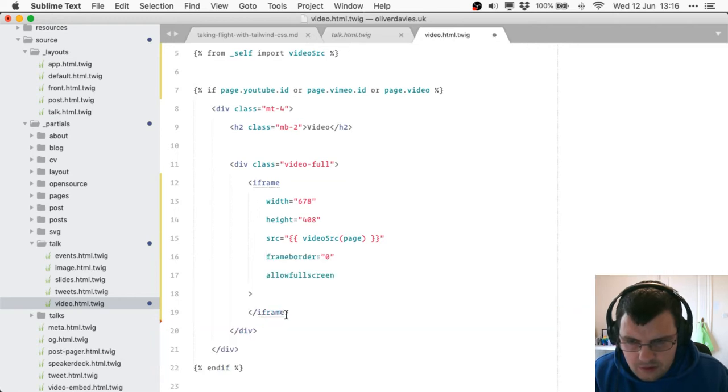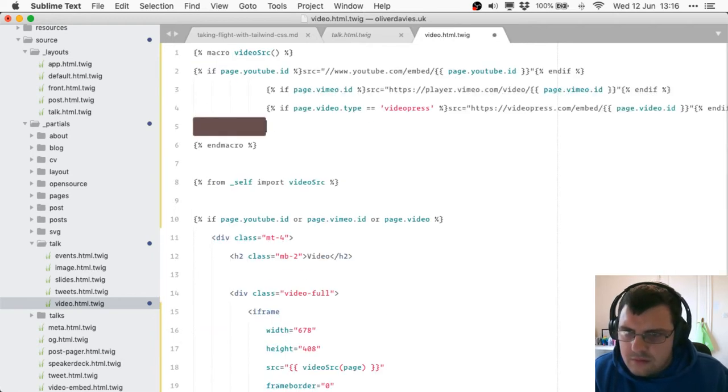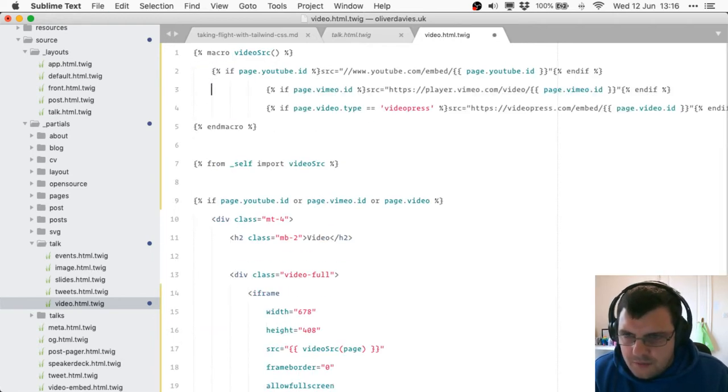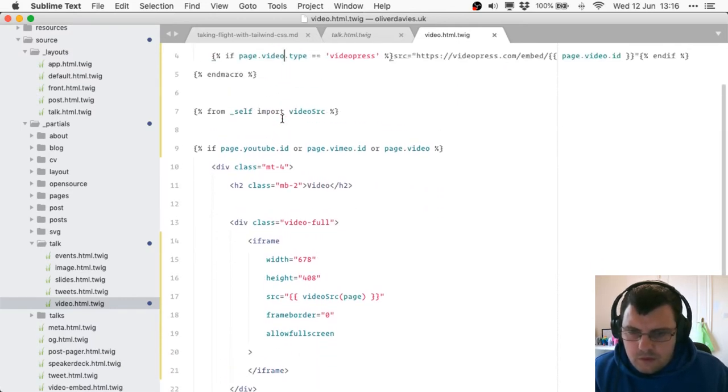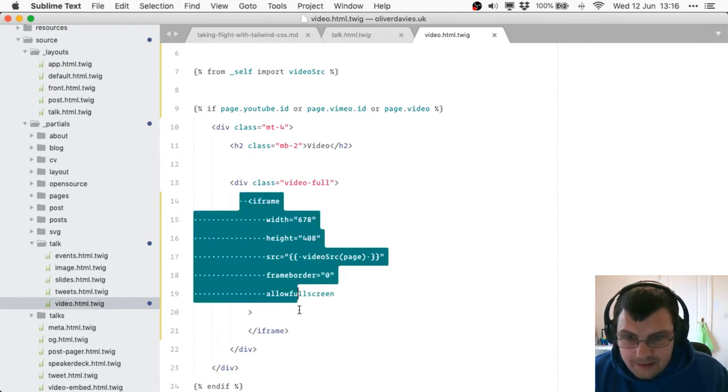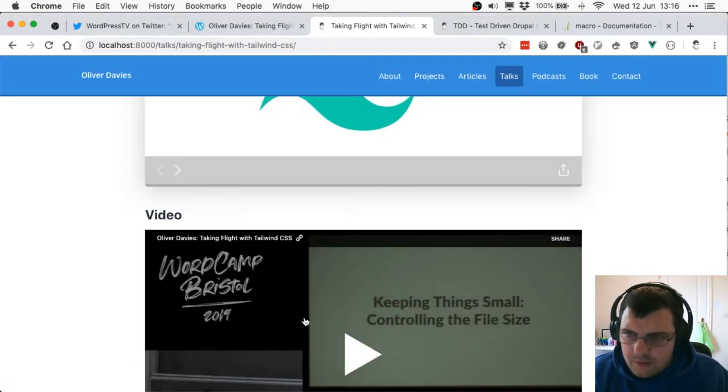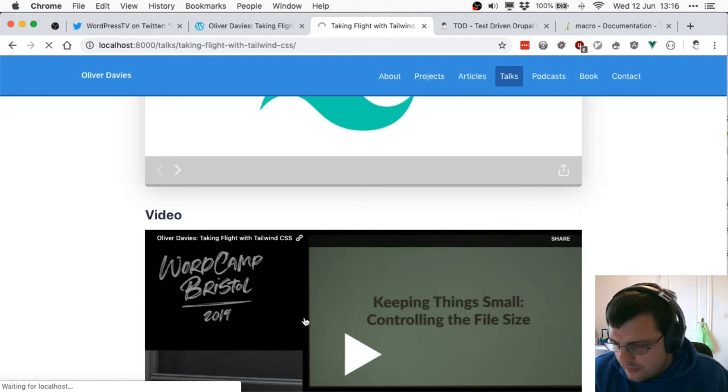Let's just cut and paste all of these. Maybe for now, let's just keep these the same, and let's pass through the page here. If this works, this will make this a lot cleaner, and I'll be happier with that.